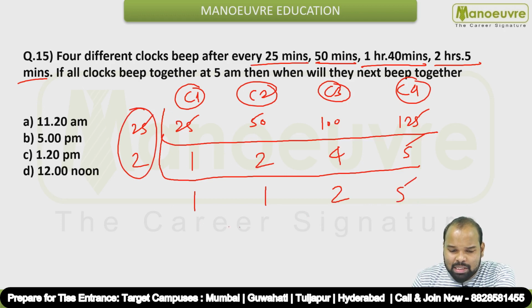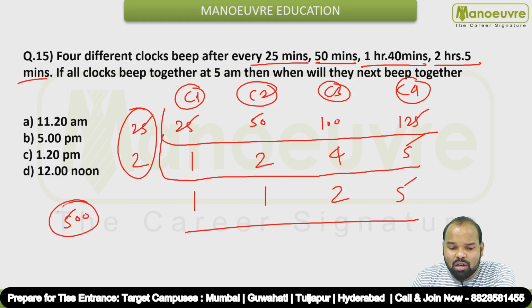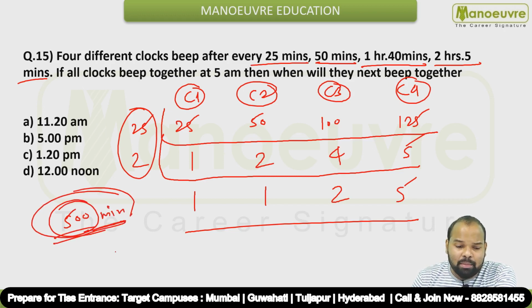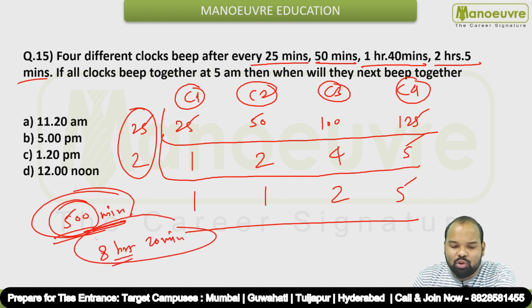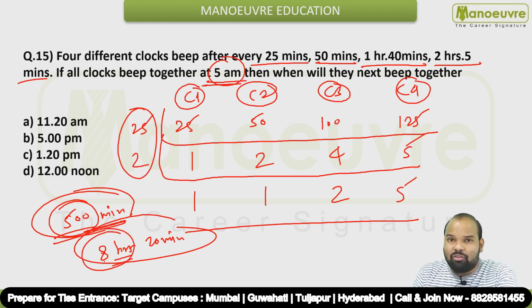So you have to multiply these numbers and these numbers as well. So what is 25 into 2 into 2 into 5? The answer will be 500. So the LCM is nothing but 500 minutes. Okay, and what is 500 minutes? 500 minutes means 8 hours and 20 minutes, if you try to convert it into hours. So they are beeping together at 5 a.m. in the morning, right? Okay, so if you add 8 hours to it, 5 plus 8 will give you 13. 13 means 1, right? So in the afternoon at 1:20 p.m. they will ring again together.